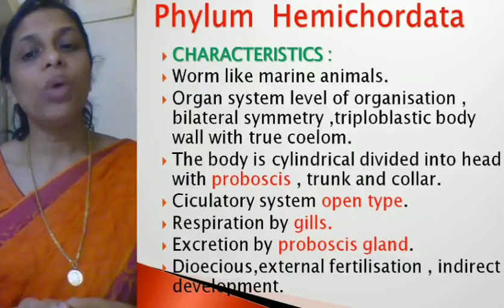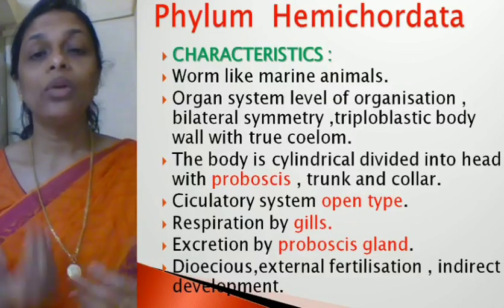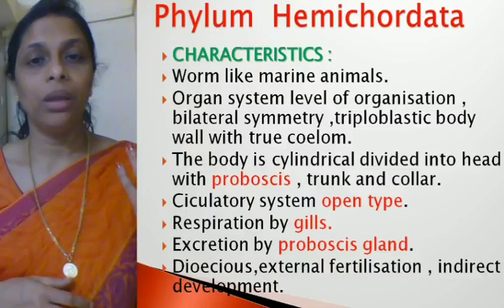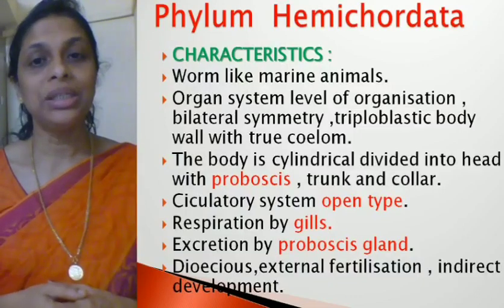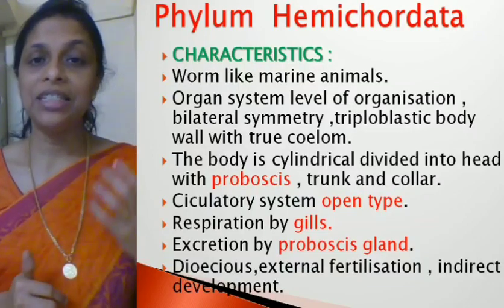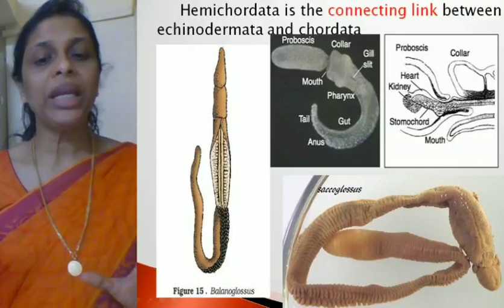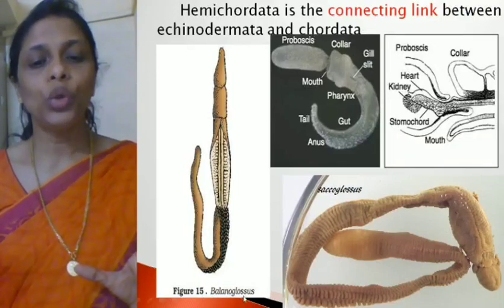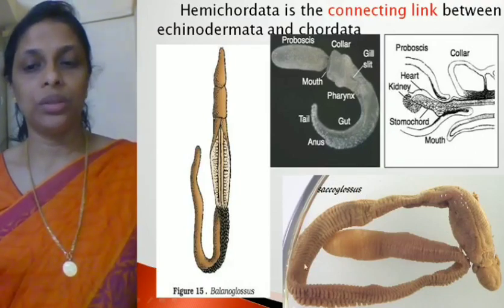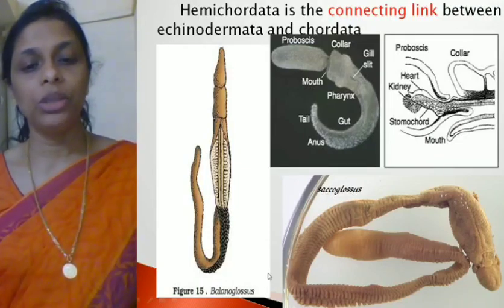Then the body is divided into head with proboscis, trunk and collar. Circulatory system is open type. Respiration is by gills. Excretion is by proboscis gland. They are dioecious. They show external fertilization, and the development is indirect. Now you have to remember some examples. The two main examples are, one is balanoglossus. Another one is saccoglossus. Okay, these are the two examples which you have to remember.